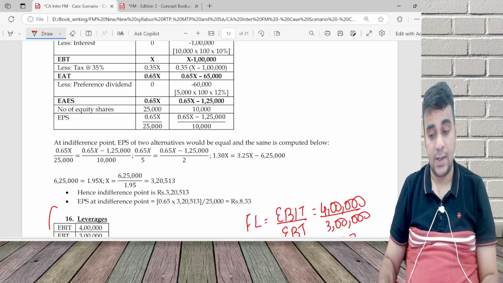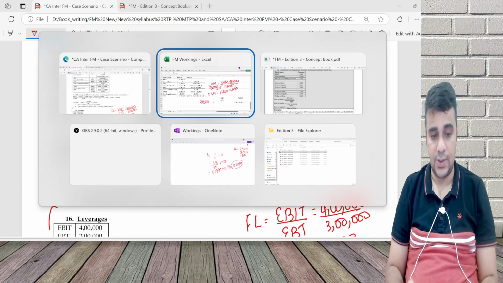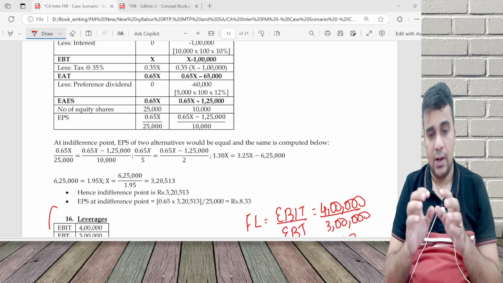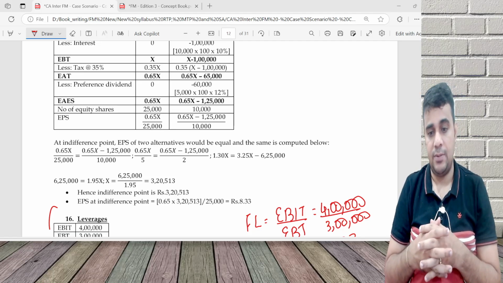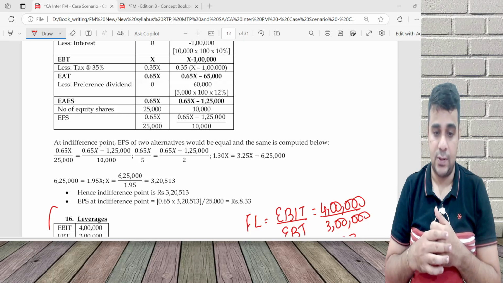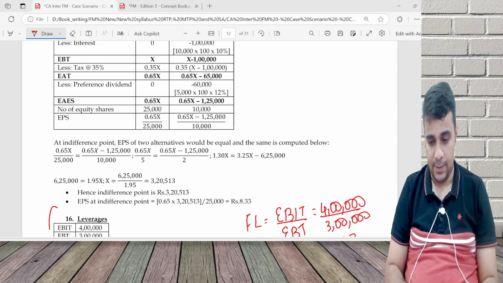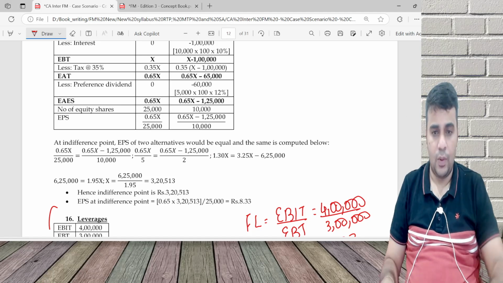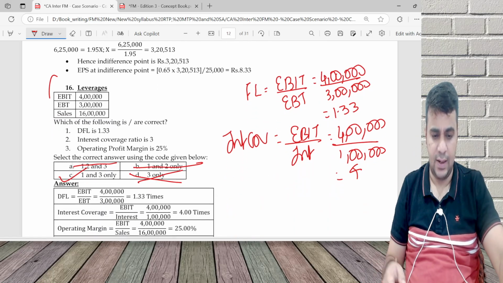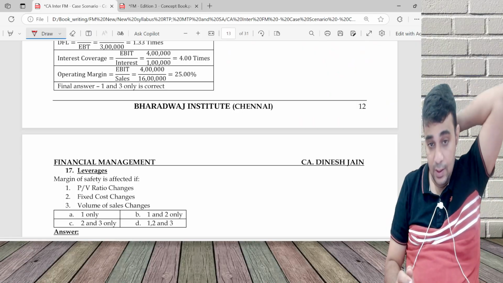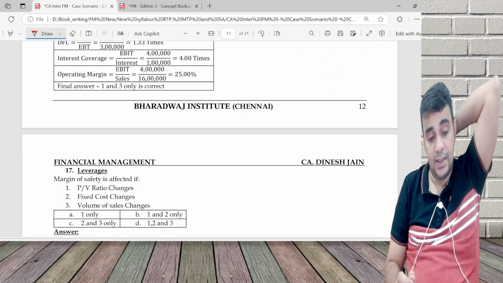So with this, the capital structure discussion also got over. We had a decent set of questions: one on the indifference point testing, as well as some questions on capital structure theories. I'll be moving to the next chapter, which is on leverages. Now, questions on leverages. Question 16 is already done. Here I'd explain that concept which I said, that is the elimination route.